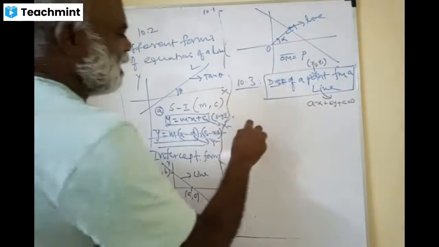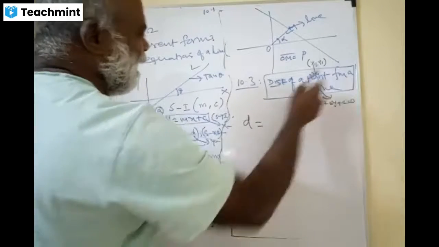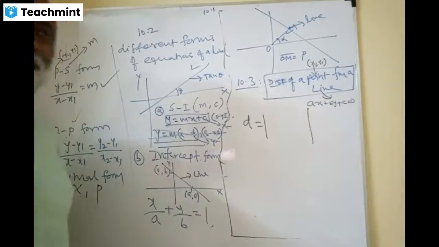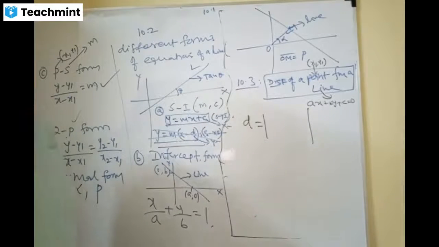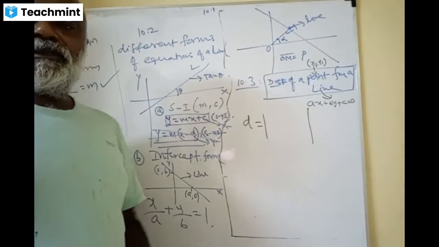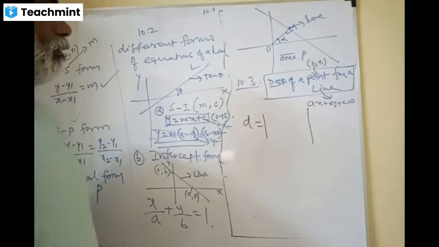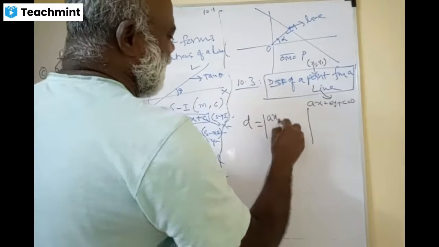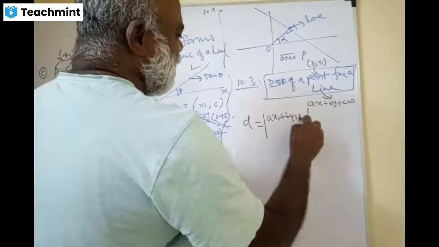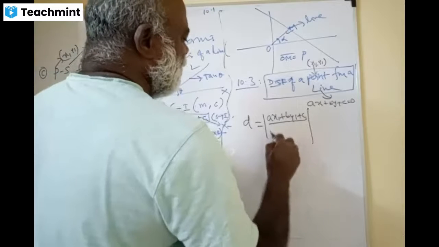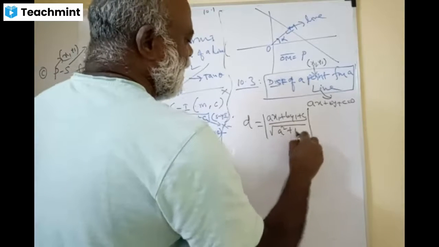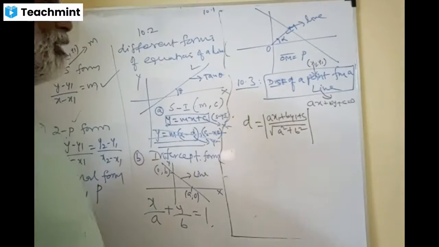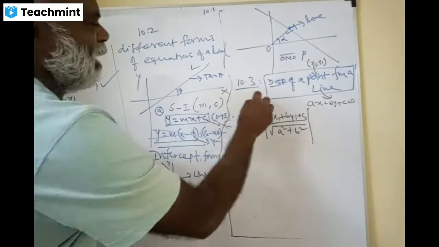Who will answer this? Distance of a point from a line. D equals modulus of (Ax1 + By1 + C) divided by root of (A square plus B square). Brilliant, my dear. Distance is always positive, please. Yes, this is 10.3, the first one.